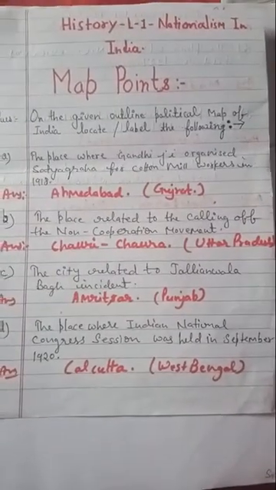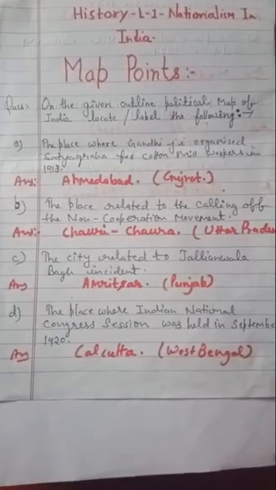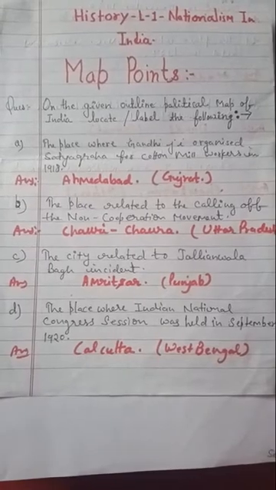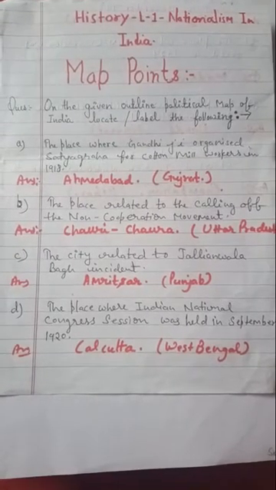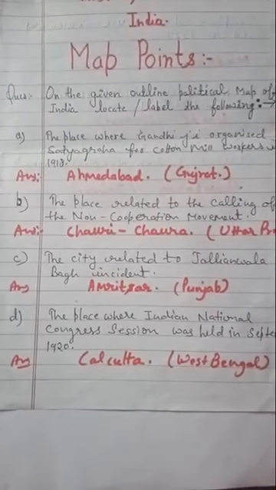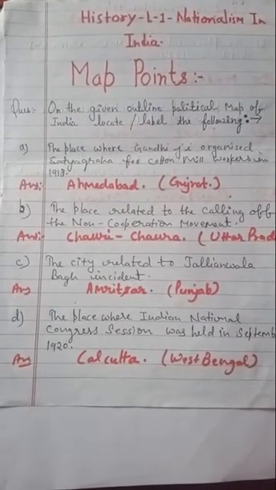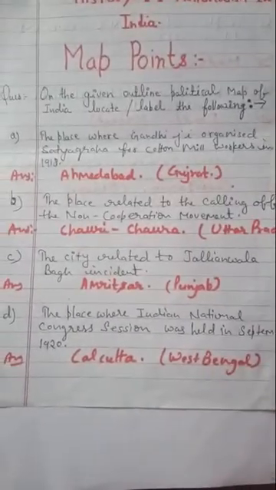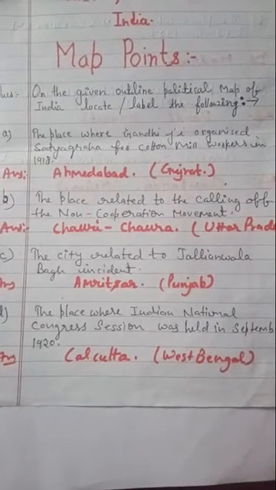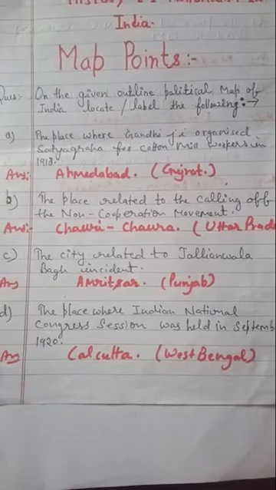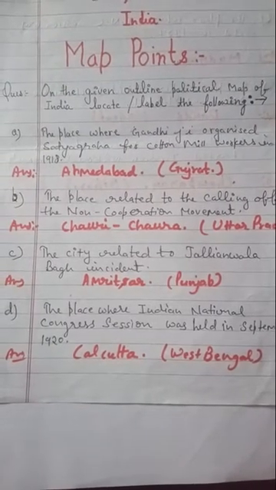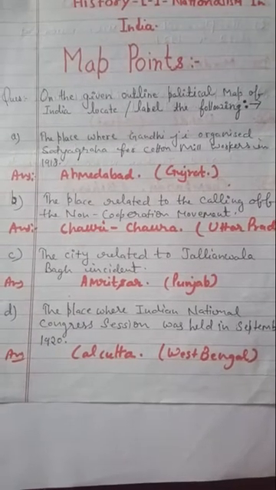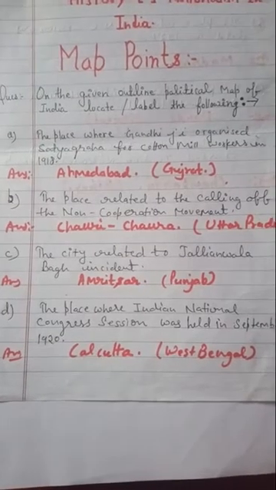From the chapter Nationalism in India, these are the map points which you have to note down, and then on the Indian outline political map you have to fill the map properly in neat and clean handwriting, and then paste it. The question you will write is: on the given outline political map of India, locate or label the following. Your points are: the place where Gandhi ji organized satyagraha for cotton mill workers in 1918. The place where Mahatma Gandhi ji organized satyagraha for cotton mill workers in 1918 was Ahmedabad, and Ahmedabad is in Gujarat.